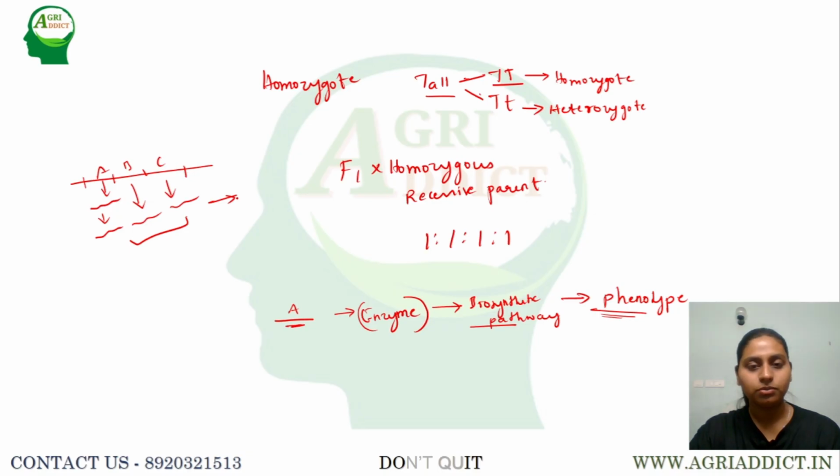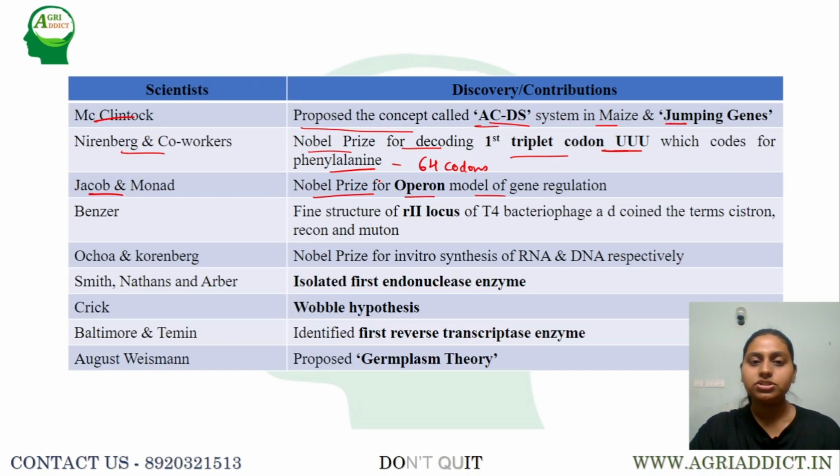Here, Jacob and Monod proposed the lac operon, which had three structural genes that coded different enzymes involved in lactose metabolism, for which they were also awarded the Nobel Prize. Later, Benzer was the one who gave the fine structure of the rII locus.